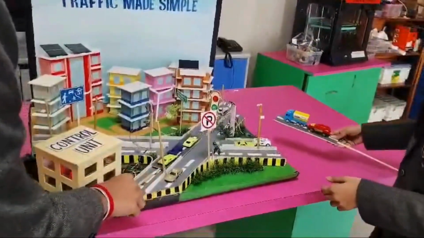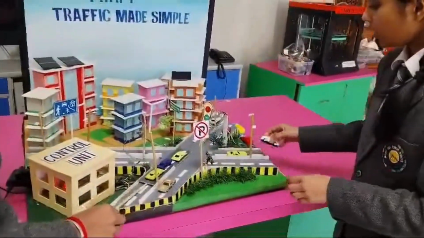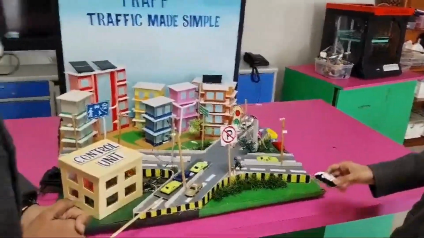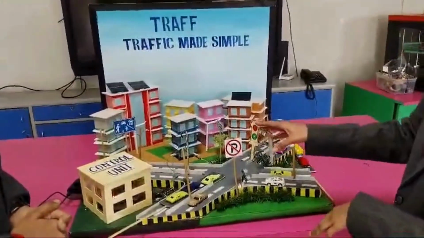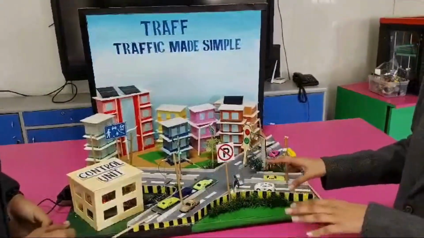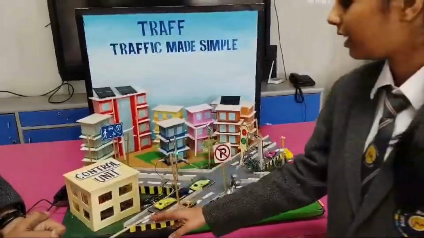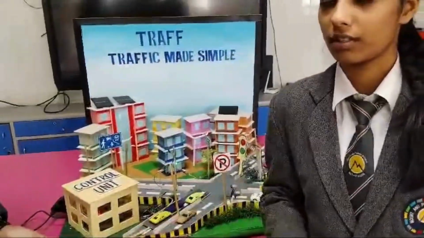Also, we have provision for emergency vehicles. When an emergency vehicle enters a lane, TRAF automatically turns it green, ignoring the fact that the other lane is more congested.